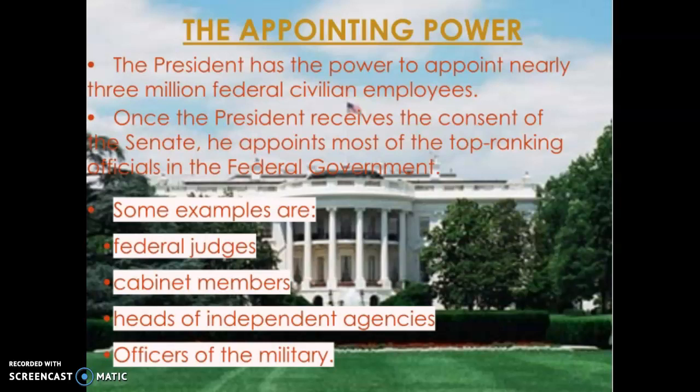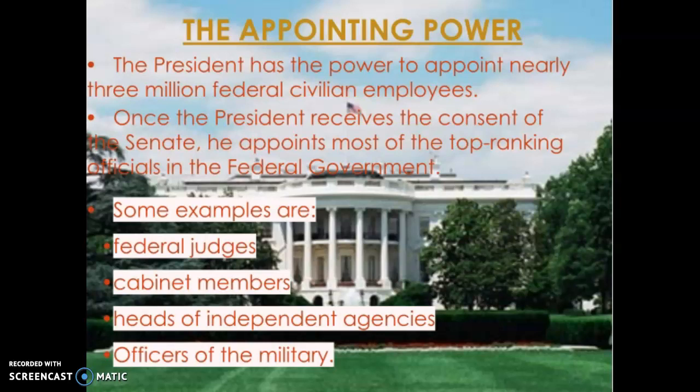Presidents have appointing power, so the president can appoint top officials to his cabinet departments that we will learn about, in different departments and agencies, to carry out his agenda and to interpret the laws in the ways that the president wants them interpreted.